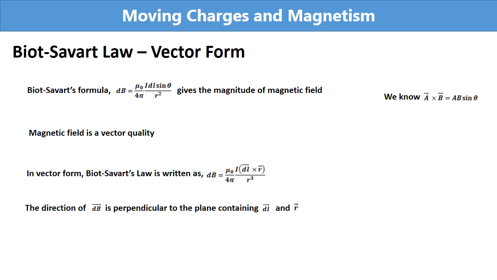And we know A cross B is equal to AB sin theta. So here, we can write dB like this. And this is the magnitude of dB.